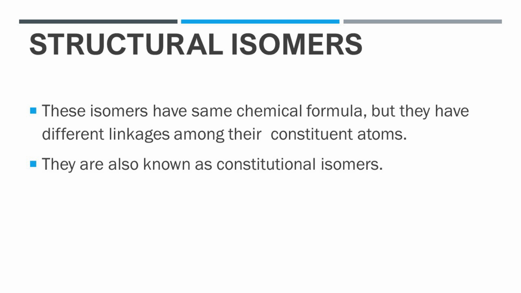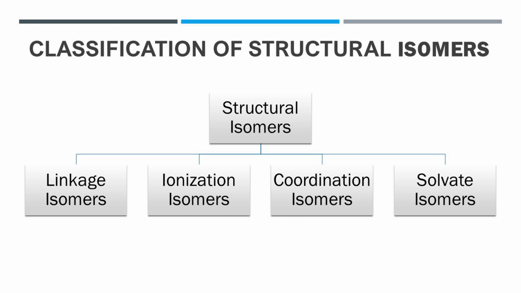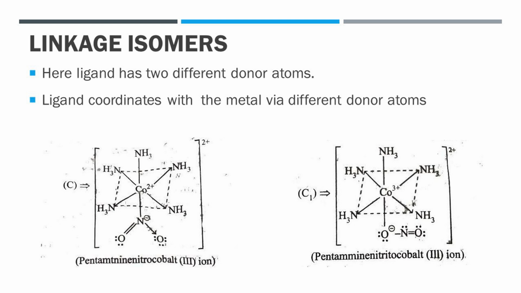These isomers have the same chemical formula, but they possess different linkages among their constituent atoms. These isomers can be classified as linkage isomers, ionization isomers, coordination isomers, and solvent isomers. First, we study linkage isomers. When the ligand has two different donor atoms, linkage isomers are formed. It coordinates to the metal via different donor atoms.